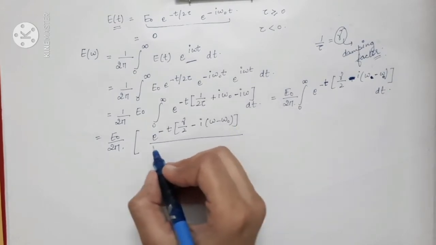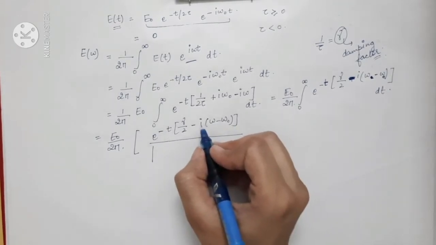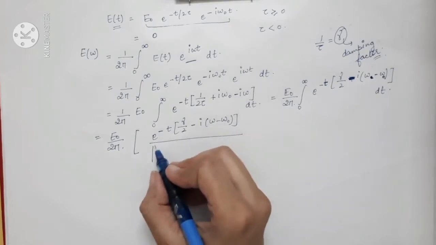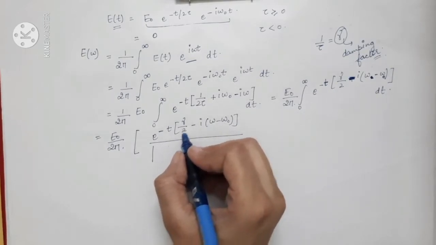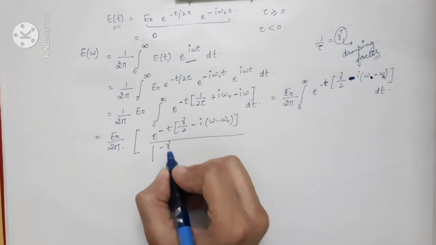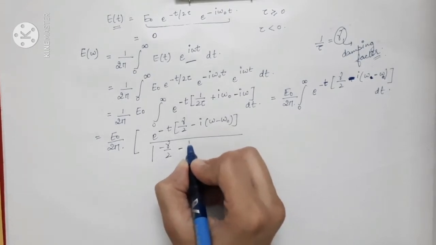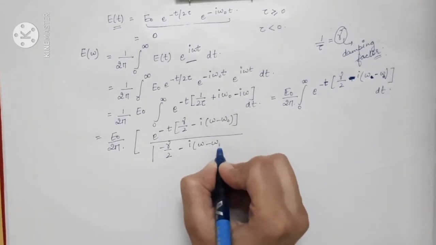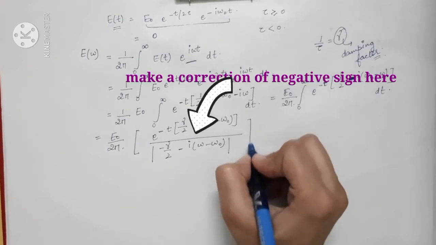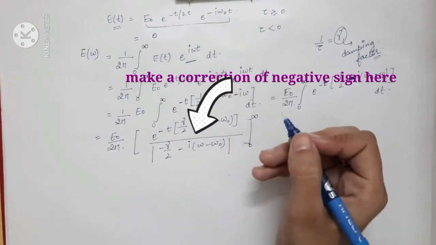In the denominator we will have its magnitude, because here we have iota. So we will have minus gamma by 2 minus iota omega minus omega 0, and the limits are from 0 to infinity.